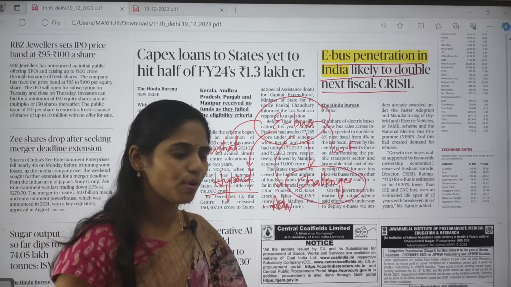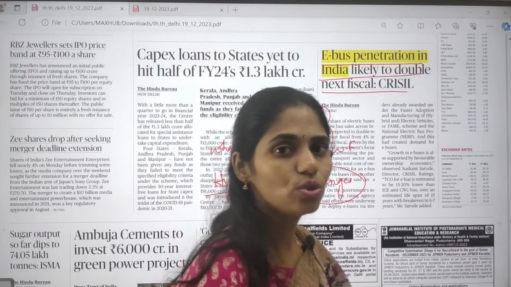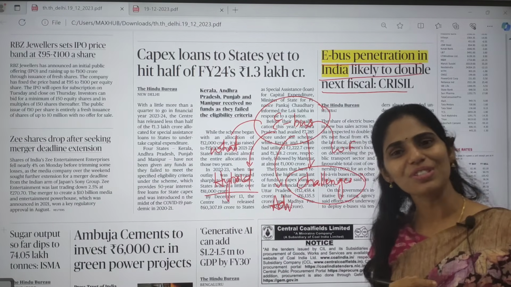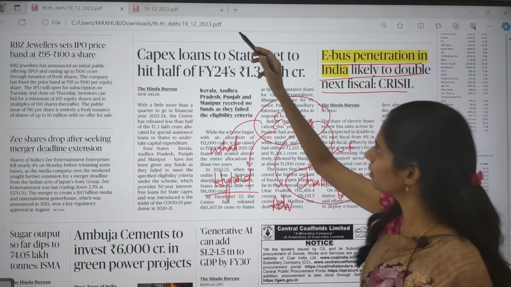Okay, so these are some important articles that appeared in today's Hindu newspaper. Now let us try to see the analysis part.